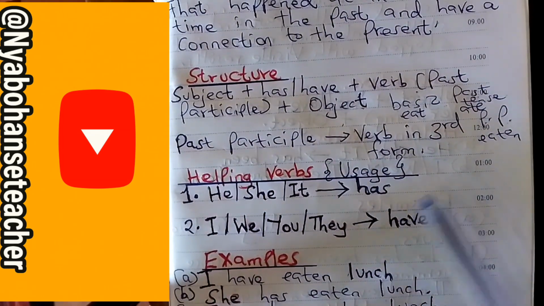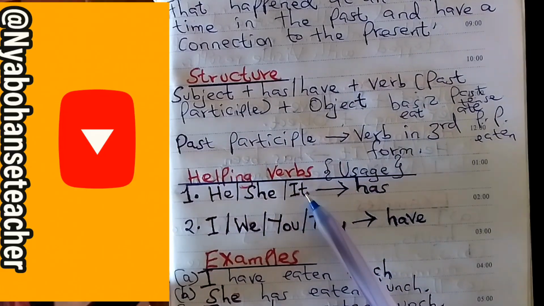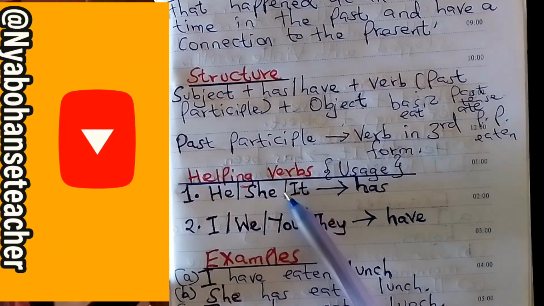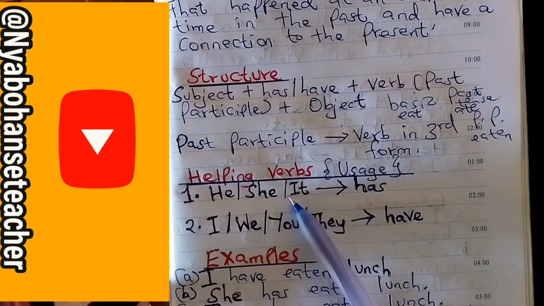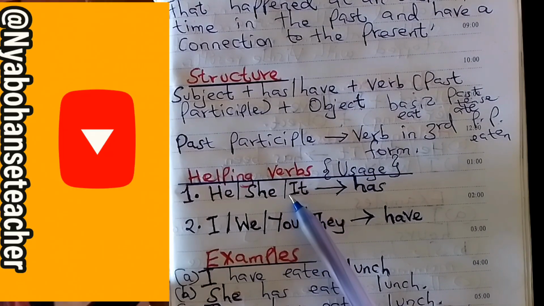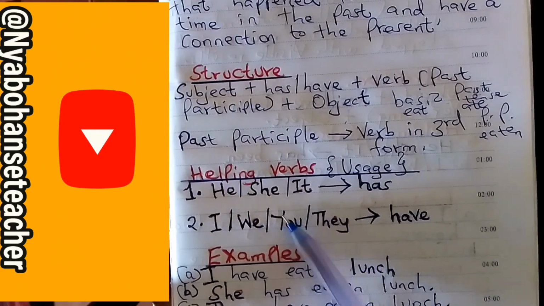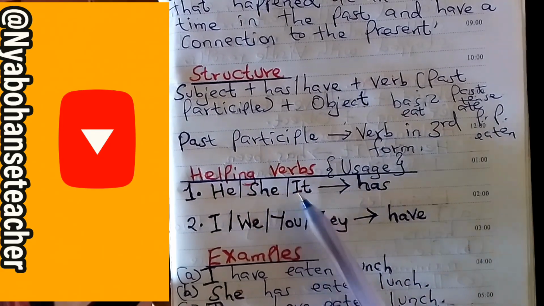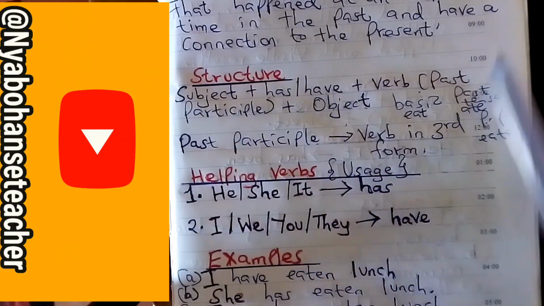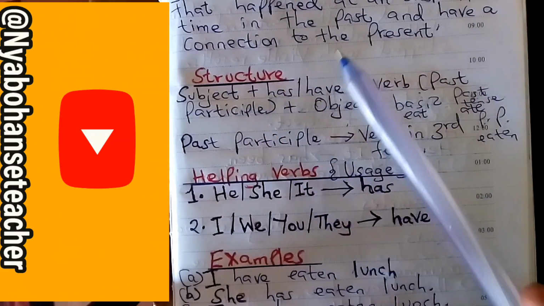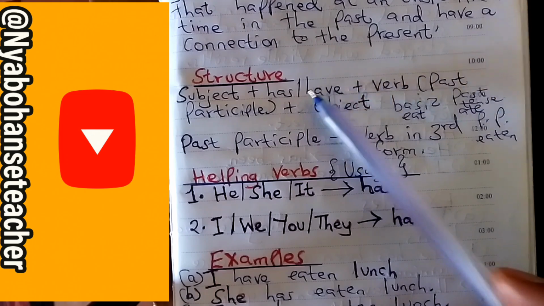Okay, let's move very fast to the helping verbs, and how you are going to use them in connection with the subject. Now we have different subjects. I like using pronouns, but these pronouns replace nouns, so we can also use nouns as a subject. He, she, it go with has. Somebody may wonder, where is has used, or in which instances is have used?